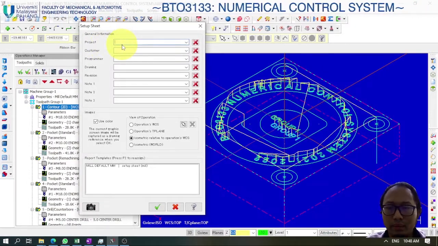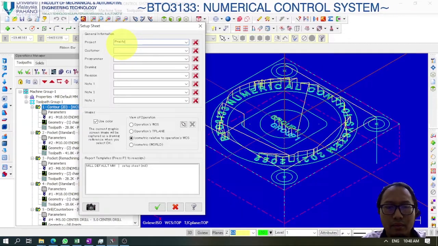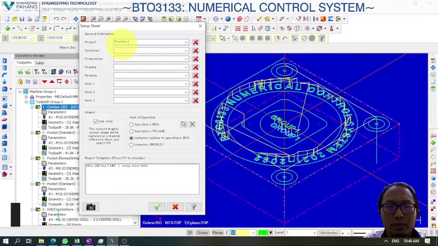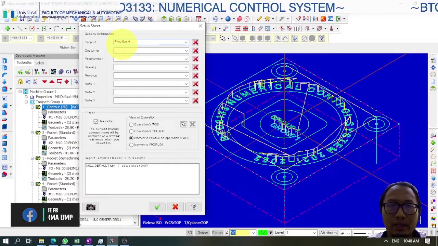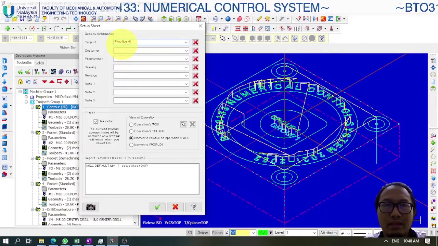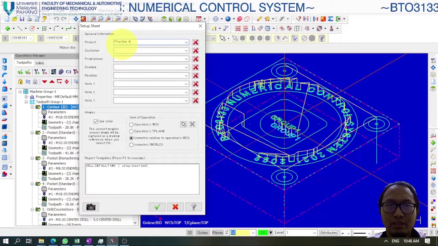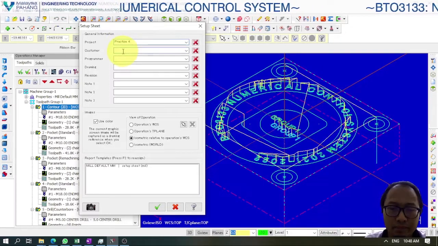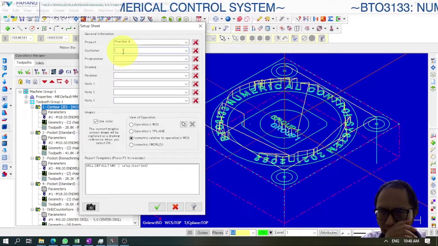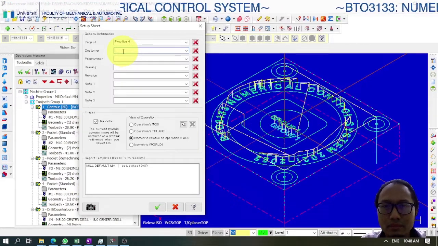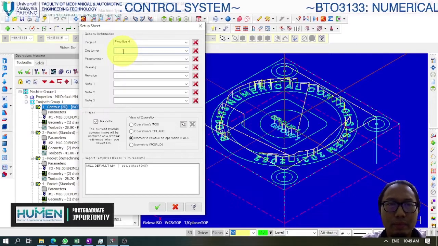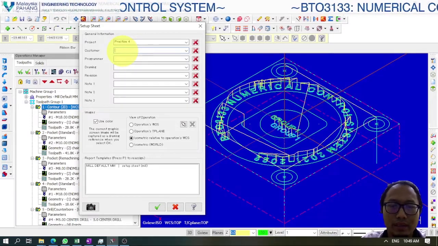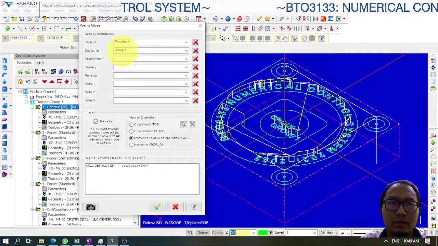So you can name the project. This is practice 4. You should name your project based on the name of the part that you create. Say you use a gear, then name it gear, H3 and so on. Customer: in real life you should write the customer's name, the company that asked you to do this drawing and so on. For the project, just write your group number, so let's say group 1.